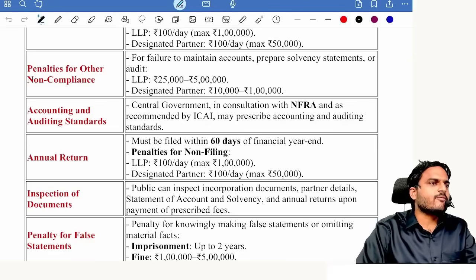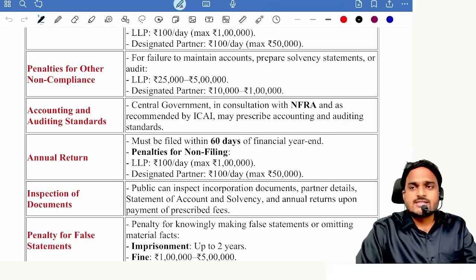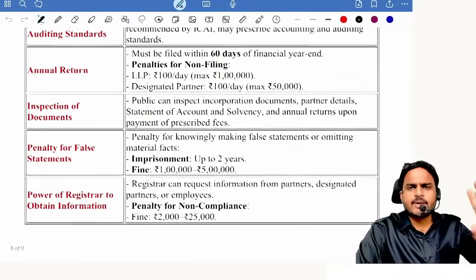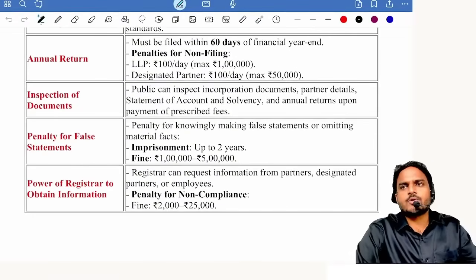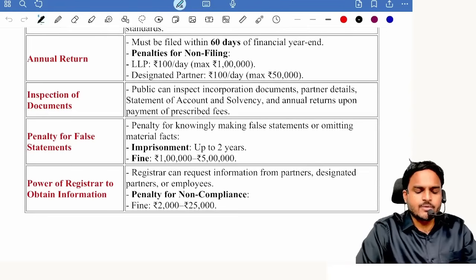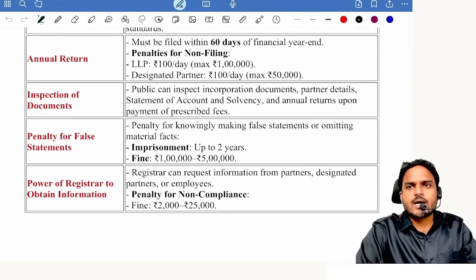Next, annual return. What is the time limit for filing the annual return with the registrar? 60 days from closure of the financial year. In case of delay, the same punishment. You know, for the statement of solvency, what is the punishment? The same punishment: 100 per day up to 1 lakh for the LLP, 100 per day up to 50,000 for the designated partner.